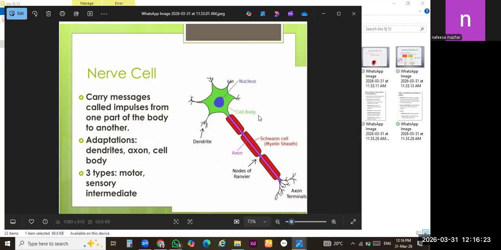So each and every cell in our body is specialized for its function. Let's suppose in our last topic, in the previous lecture, we discussed the structure of heart cells, which were specialized only for pumping the blood through blood vessels, and the cardiac muscles had so many striations. Okay, we have discussed these topics in detail, right?